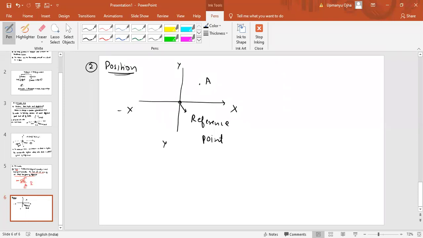Now if I change the reference point, will the position of the particle change? Instead of taking this as reference point, can I take here as reference point? Here I can draw x-axis or y-axis. Here we can draw x and y-axis like this.